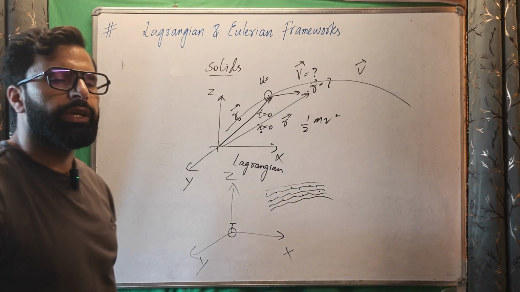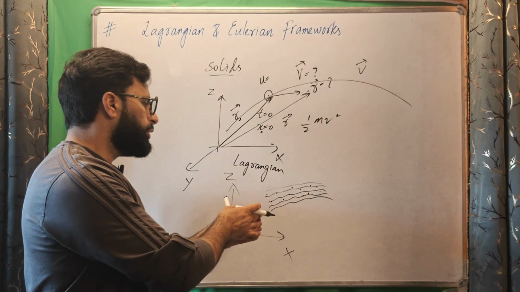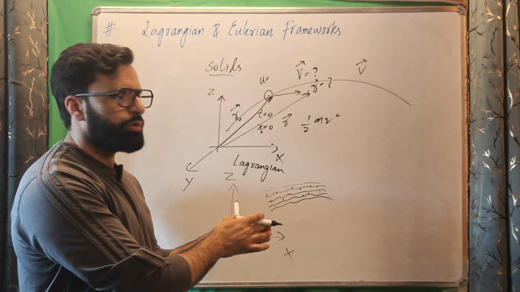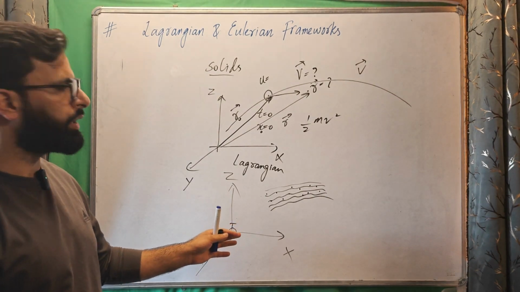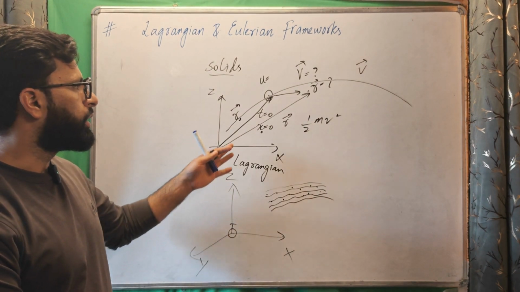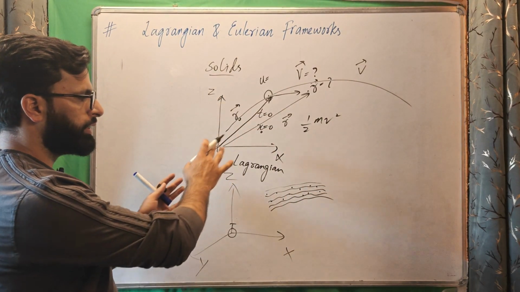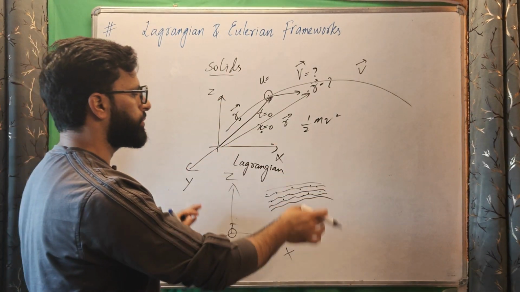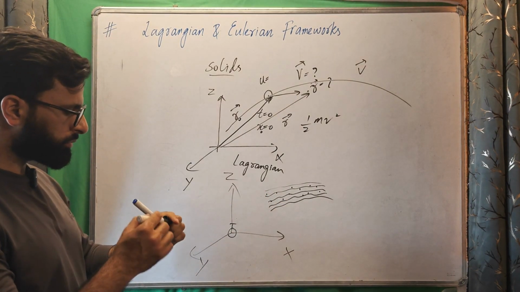But this fluid is made of millions and billions of particles. Tracking individual particles' motion is not practical, it's not possible, it's very, very difficult to do in this Lagrangian frame. So we need a different framework to study the mechanics of this fluid flow.